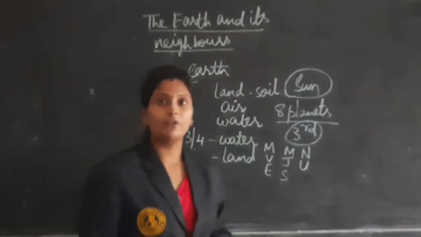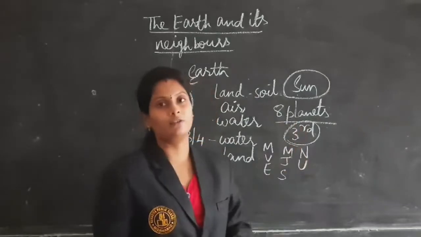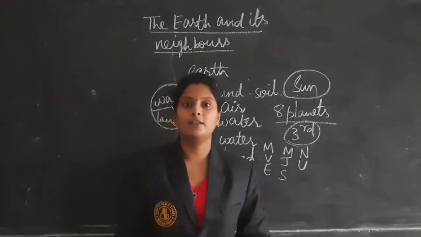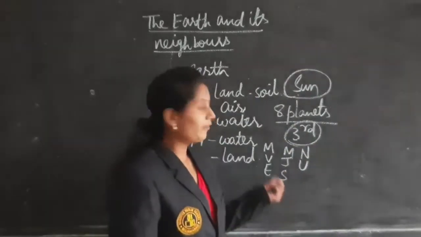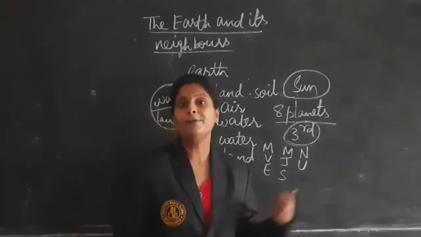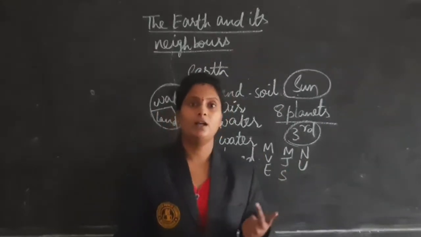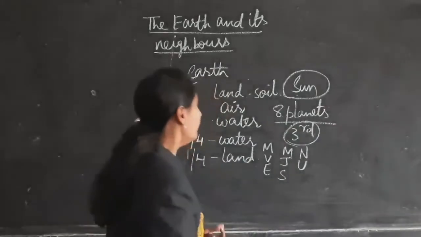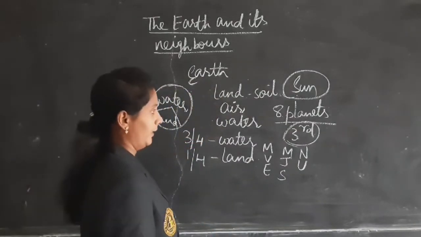These planets do not have their own light, but they reflect the sunlight. Earth also does not have any light of its own, but we take the light of the sun. In this way we are getting the light.